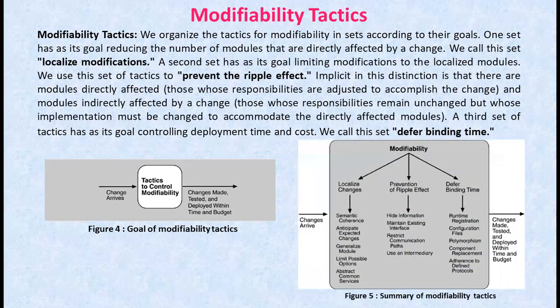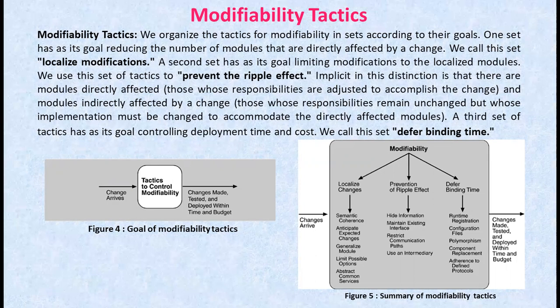Now let us see the summary of the modifiability tactics. Although there is not necessarily a precise relationship between the number of modules affected by a set of changes and the cost of implementing those changes, restricting modifications to a small set of modules will generally reduce the cost.